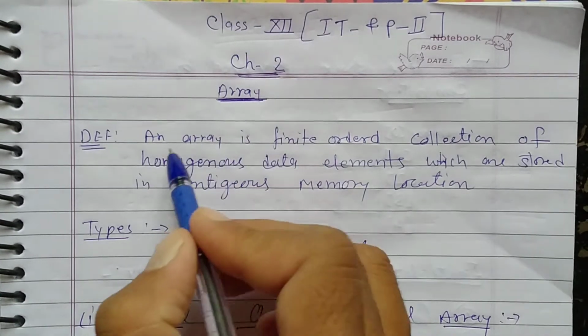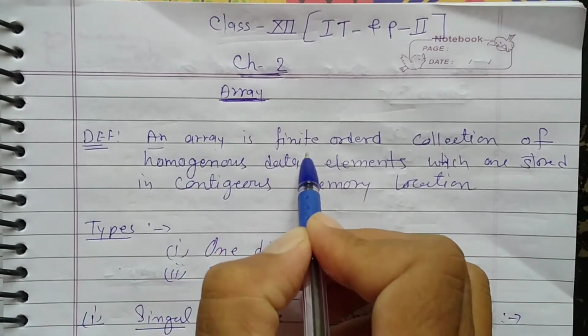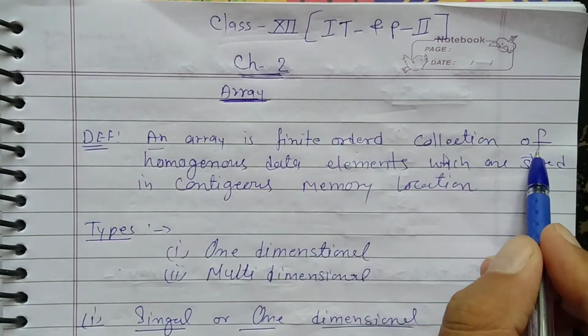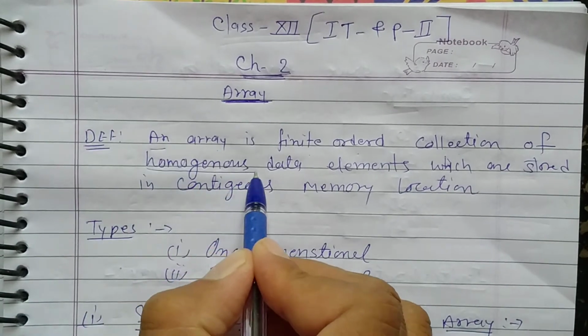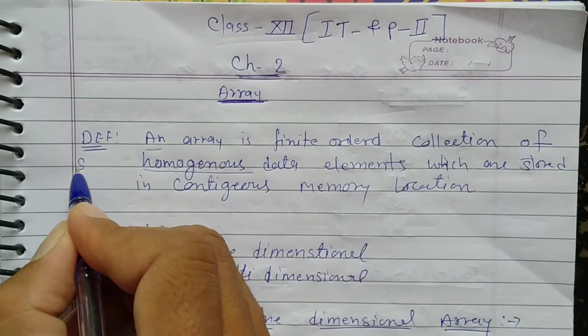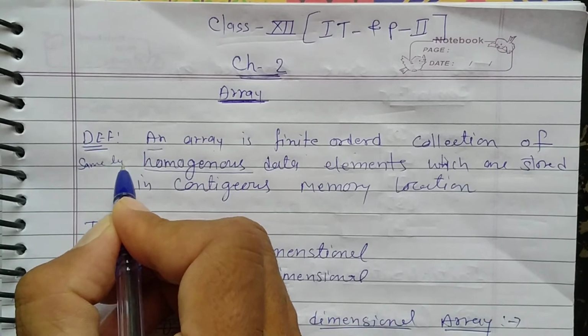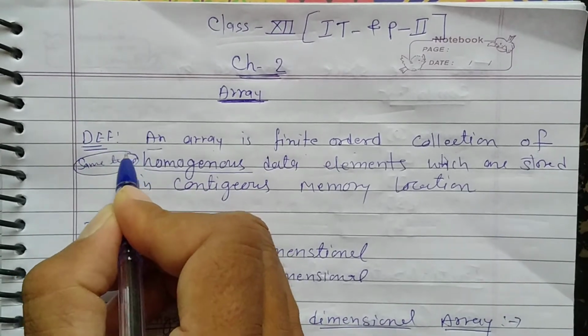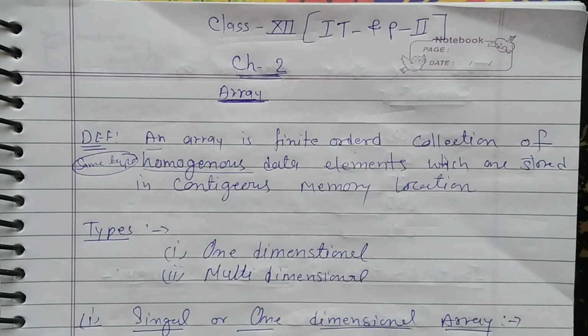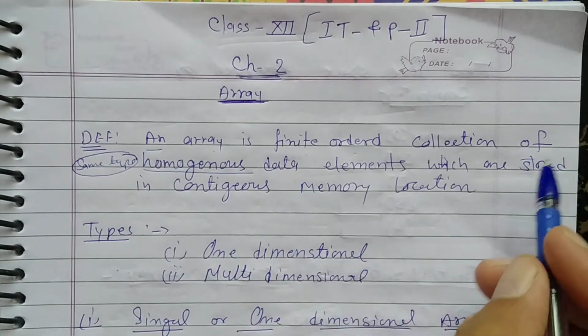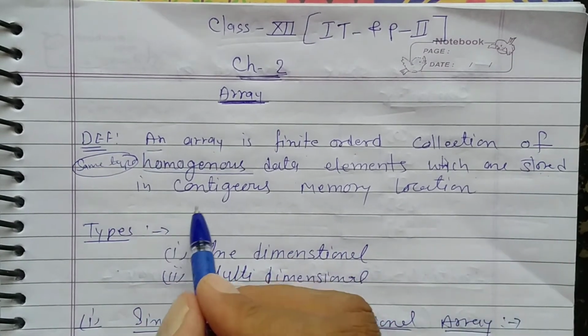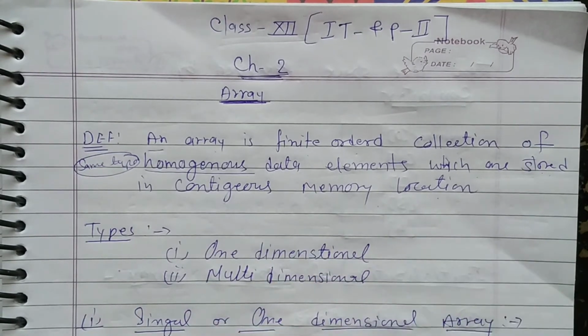Our book also says that an array is a finite ordered collection of homogeneous, meaning same type, data elements, which are stored in contiguous memory locations. Means we are continuously storing data of a single type in a single variable, and that is called an array.